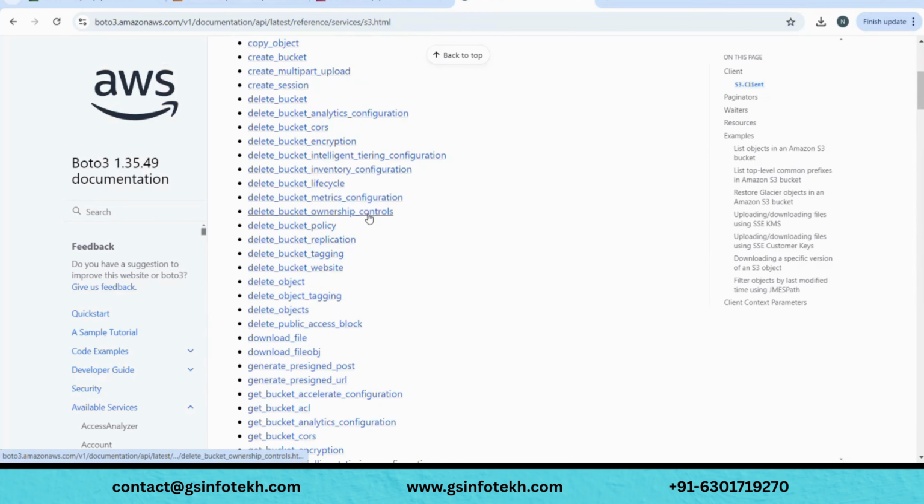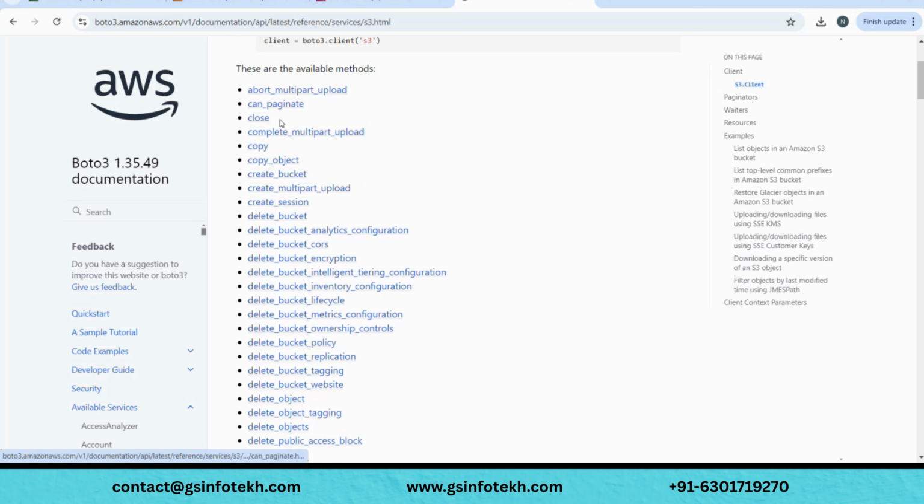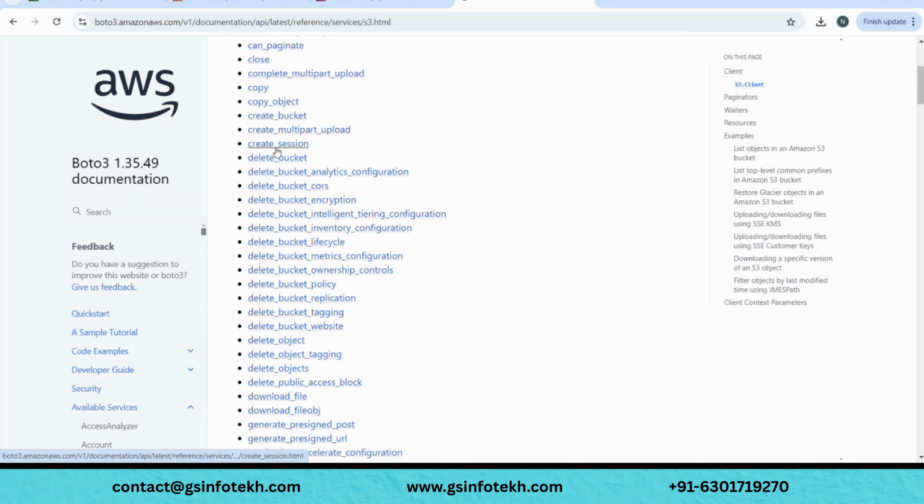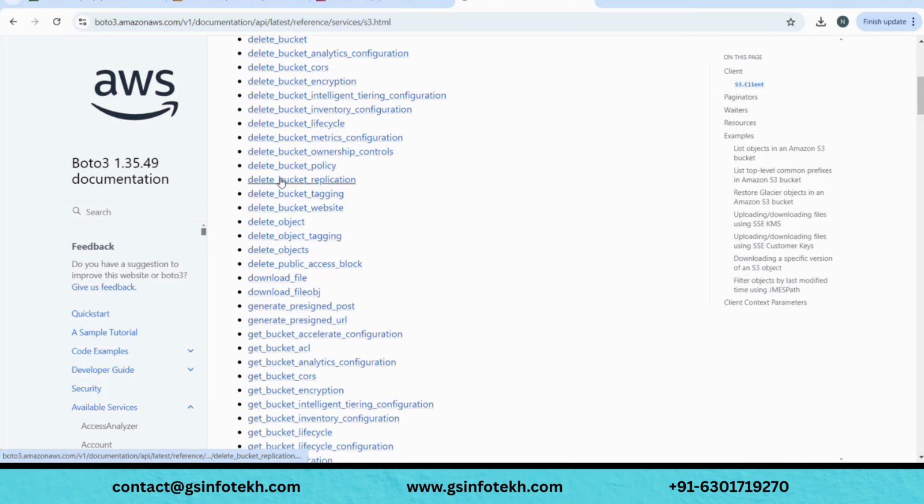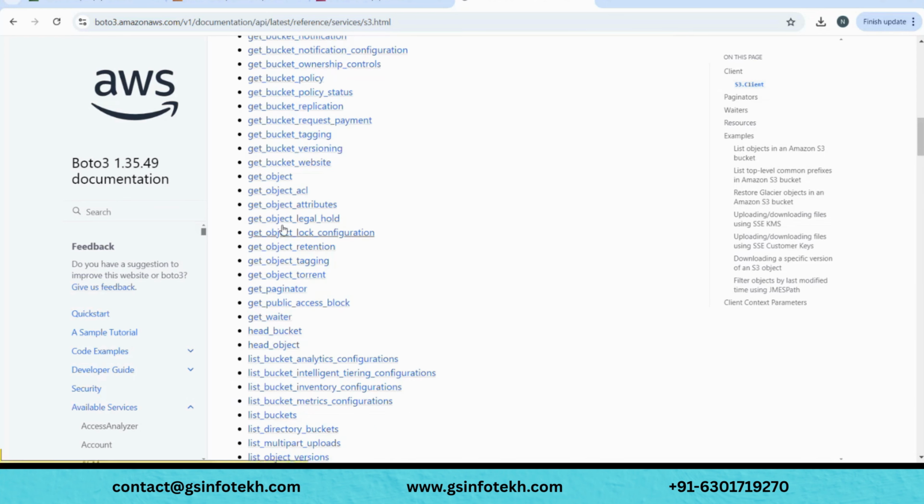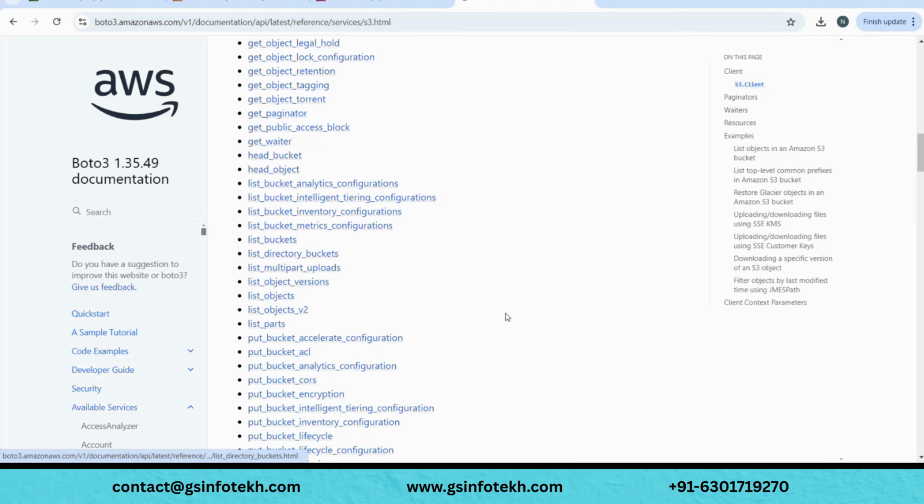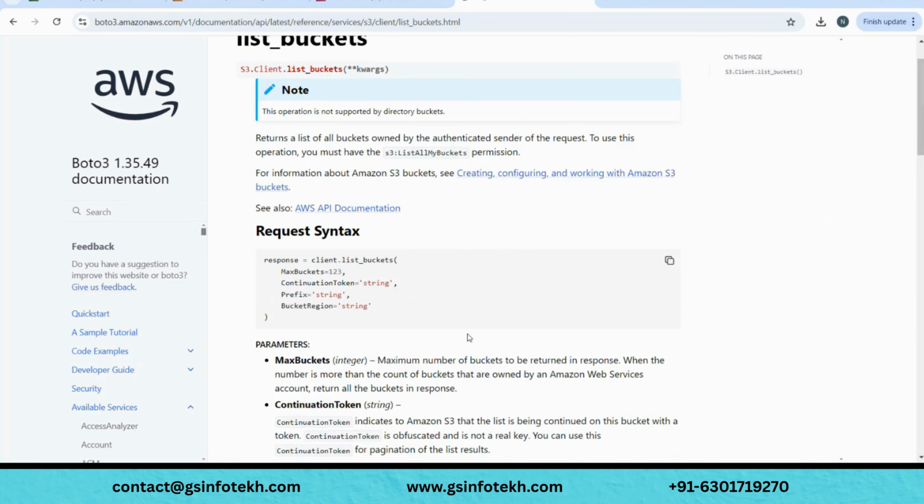If you see here, there are a lot of methods. We need to find what would be the one. Here there is copy object, copying an object from one folder to another folder, create bucket, create session, delete bucket, all these things are there. Let's scroll down to see if there is anything related to list something, list all the buckets, count the buckets, something like that. If you see here, there is list bucket analytics it seems, and yeah, here it is, list buckets, right? Just click on it and it will give you the syntax, like how you would be using it in your code. So you can just have a look at what this is.